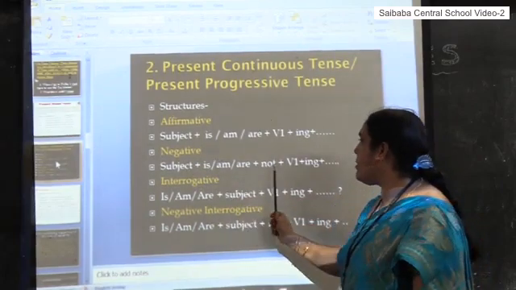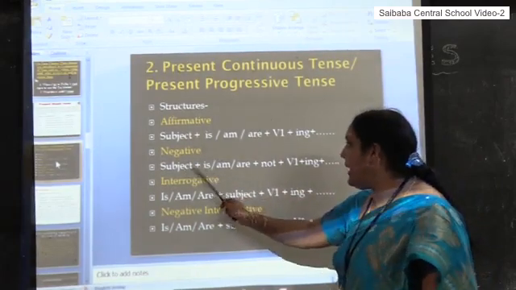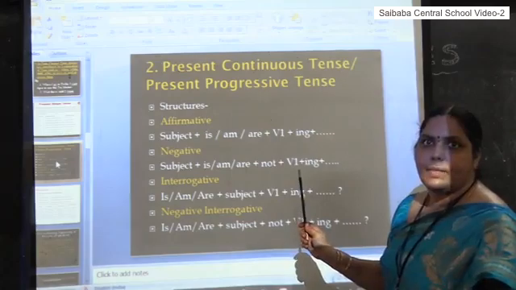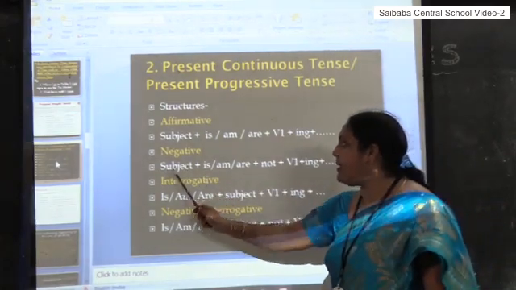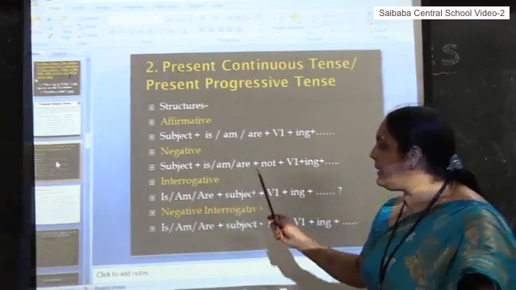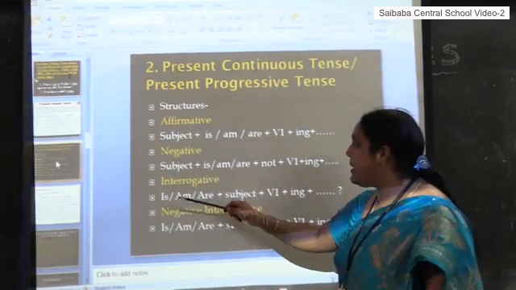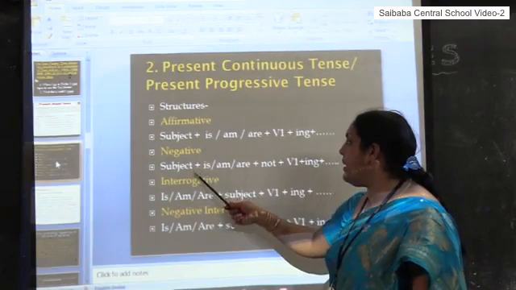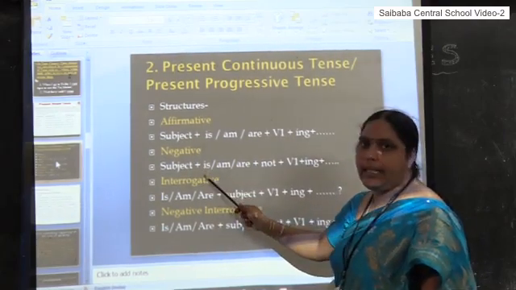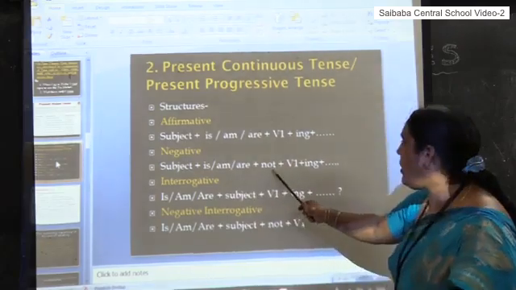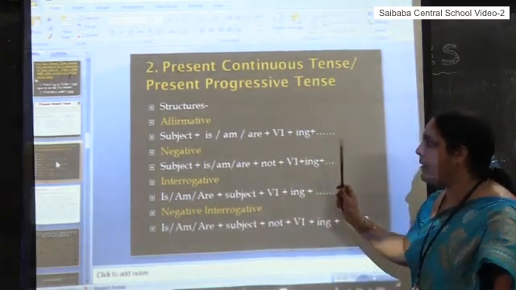He is not eating. We are not eating. I have given one example. If you observe, the first person singular takes am, second person singular and plural takes are, and third person singular takes is, plus not plus V1 plus the ing form.